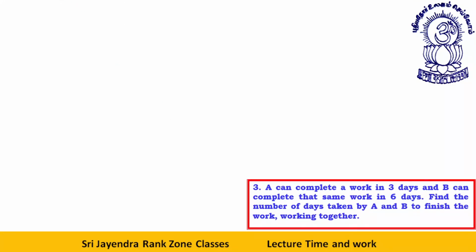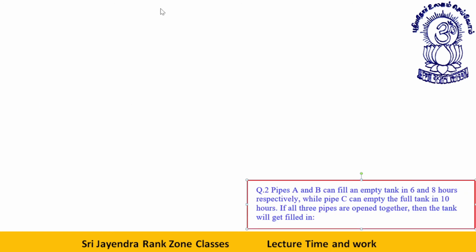This was a shortcut. Now let's start with some questions. Pipes A and B can fill an empty tank in 6 hours and 8 hours. Pipe A can do the work in 6 hours, pipe B can do it in 8 hours, while pipe C can empty the full tank in 10 hours. C is emptying it, that is minus 10. If all the pipes are open together, then the tank will get filled in